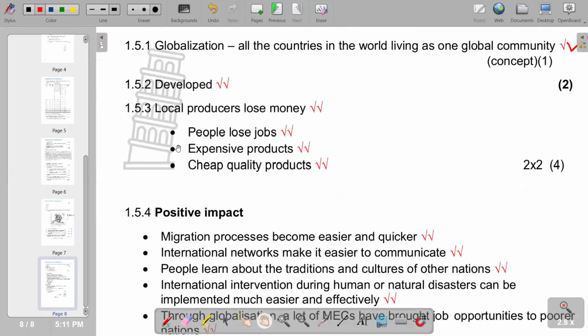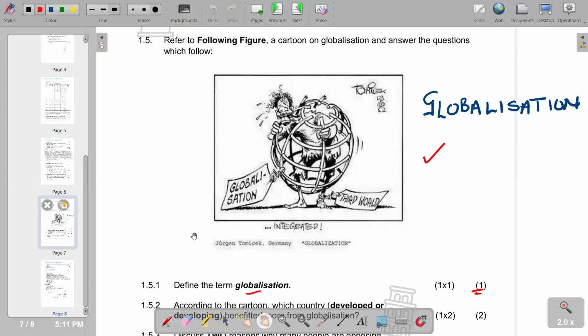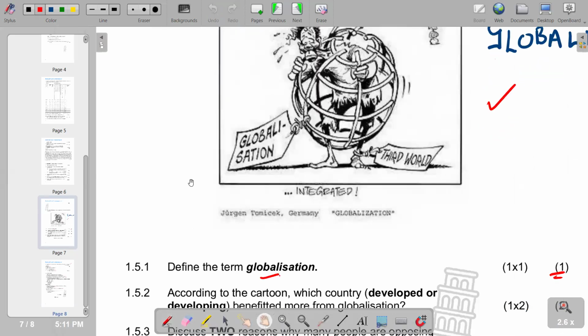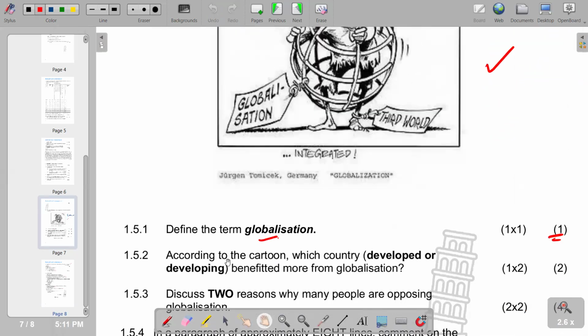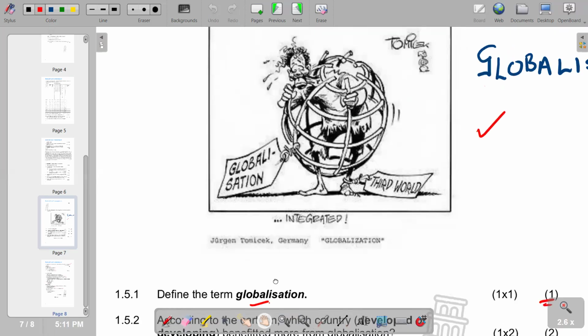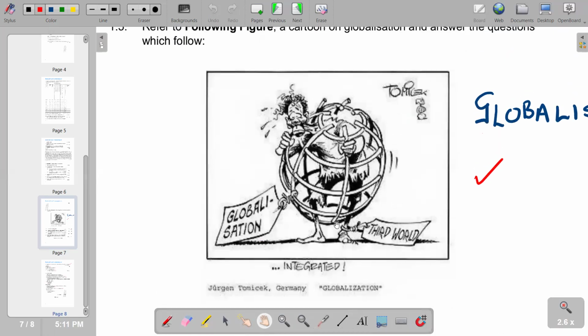Then we go to the next part of our question, which is question 1.5.2, which reads: according to the cartoon, which country (developed or developing) benefited more from globalization. We have a third world description connected to the leg of the cartoon, and whenever we're talking about third world, it includes countries that are poor or developing.